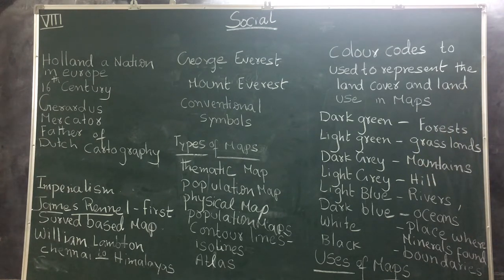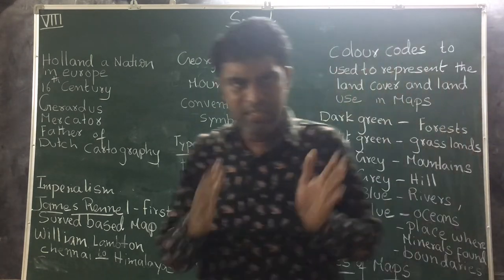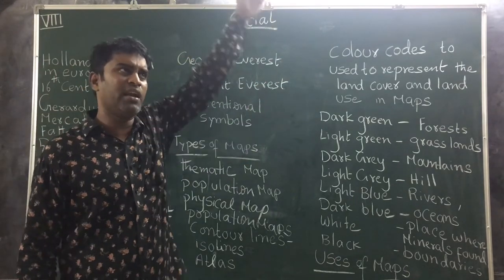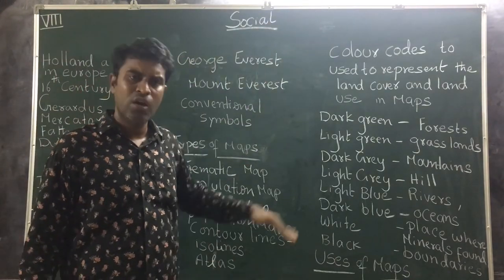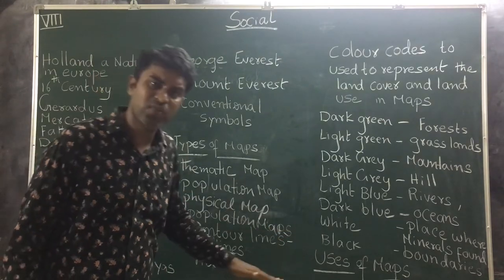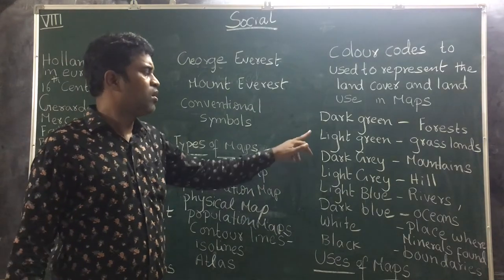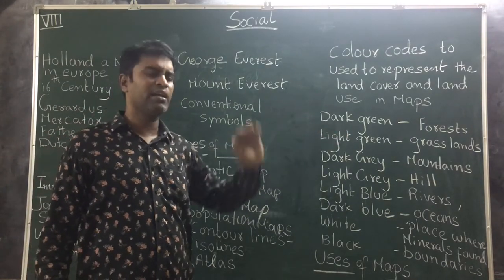Next, light green. This light green represents grasslands. In grasslands also several types are there. Temperate grasslands, where the grass grows up to 4 meters in height, and tropical grasslands, where the grass grows to a very low height. These are types of grasslands. So, light green is used to represent grasslands.